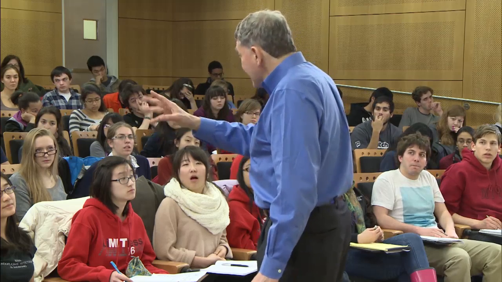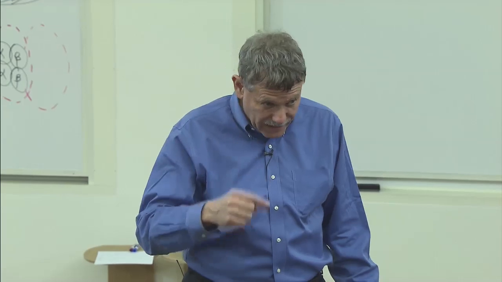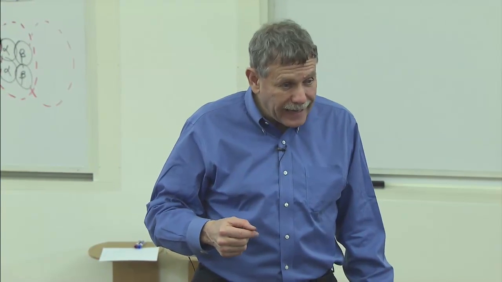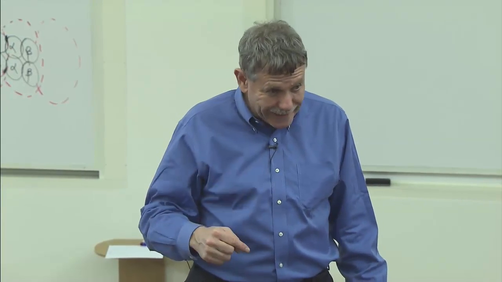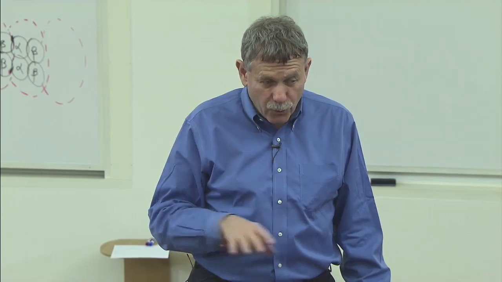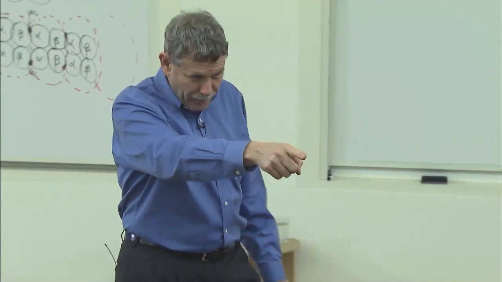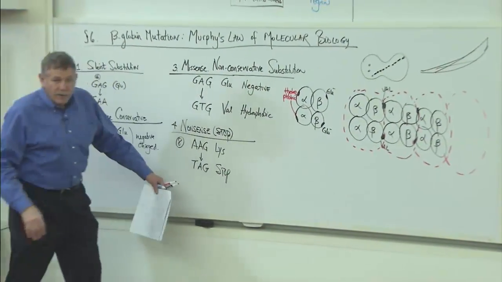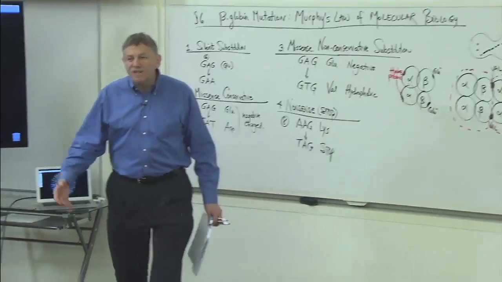Now, you might say not everybody shows severe sickle cell disease even though they're homozygous. And then you might say it's recessive with incomplete penetrance. And it is true that some people who are homozygotes for the sickle cell alleles show very mild sickle cell anemia or almost none. Before we're done with this lecture, we're going to know why. Don't let me leave without giving you an answer to that question, okay? All right. So now if we put a stop in here, very bad for the protein. Suppose somebody was homozygous for the stop.